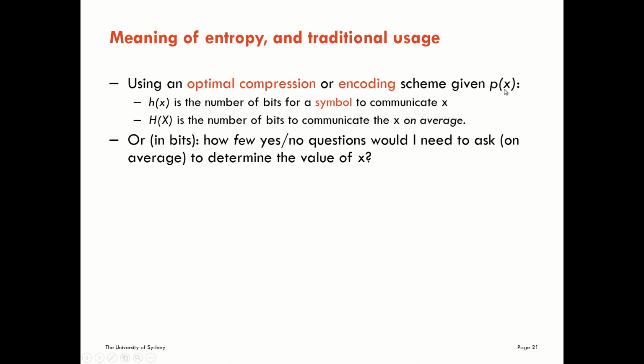If we know that, then under the optimal encoding scheme, we will use the Shannon information, the number of bits that the Shannon information content computes for a given symbol little x. We'll use that number of bits to communicate that random draw. And on average, the Shannon entropy tells us the number of bits we need to communicate these realizations on average.